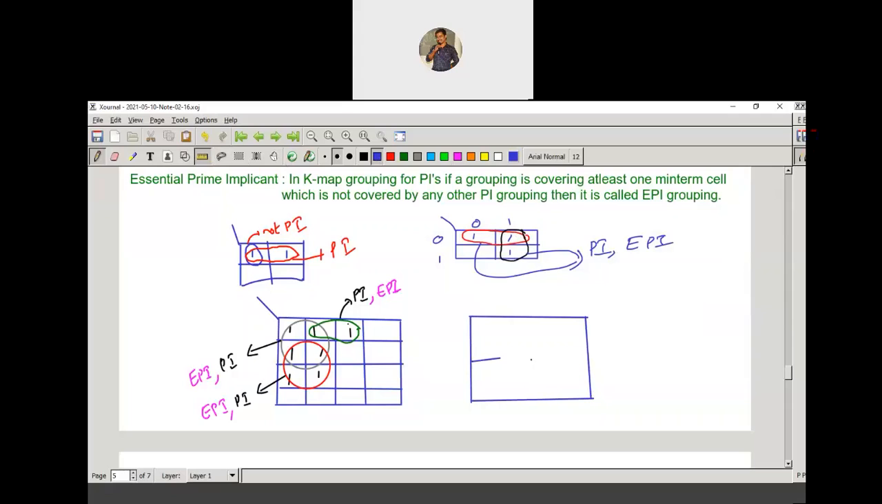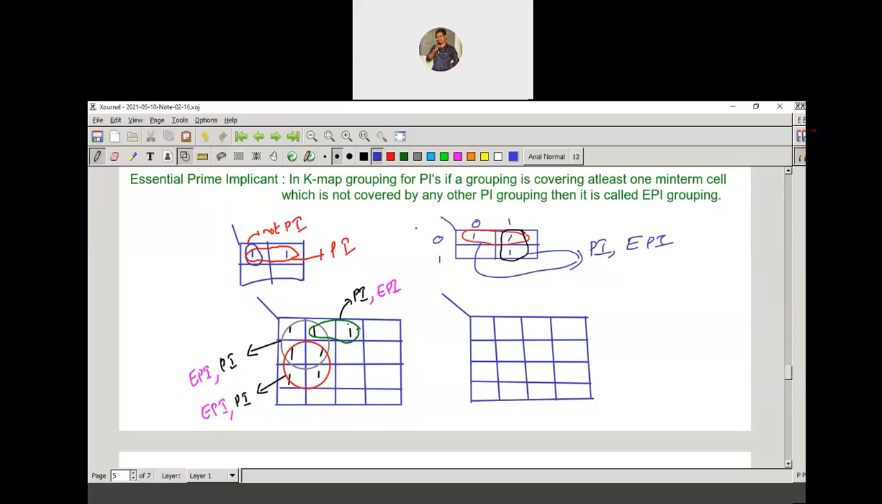So why am I explaining? Why am I taking this much time? K-map is very important for digital electronics. It's like the base for every topic in digital electronics. That's why I'm taking so much time here.